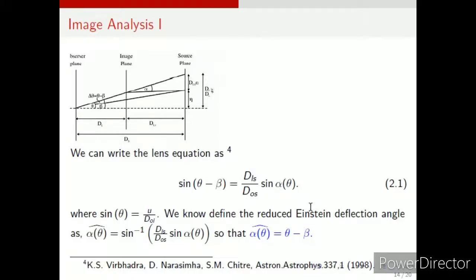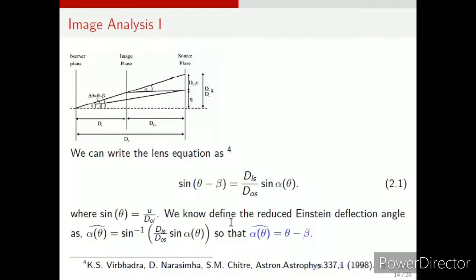we have 2.1. This is the lens equation. From the lens equation, if we take sine theta equal to u by d_ol, in the figure it's marked as d_l, but d_ol is actually the distance between the observer and the lens. In the figure it is d_l, but in the calculations it's d_ol, so please excuse that. u is the impact parameter, and we have sine theta as u by d_ol, which is simple trigonometry.